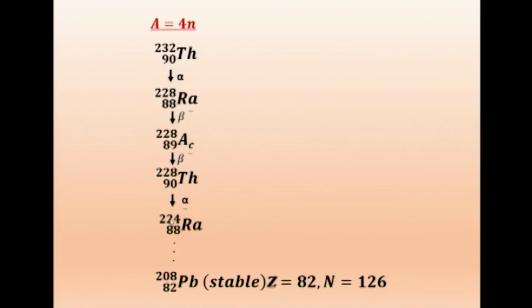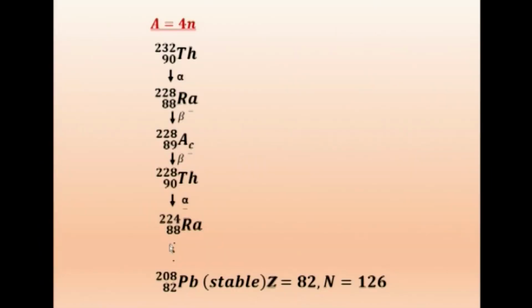If you go through the properties of the elements, you will find the series. I have not put all the series together, just dotted lines, and the final one will be lead 208, 82. All these elements are unstable: thorium emits alpha, Ra emits beta, so everything is emitting something. Finally, when it comes to lead 208, 82, it becomes stable. It is not able to emit anything. That stops. Lead becomes very stable, neither emitting alpha, beta nor gamma.